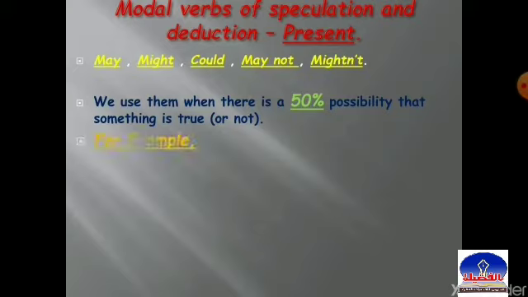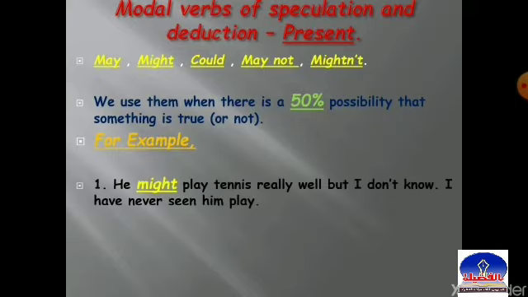For example, sentence number one, he might play tennis really well, but I don't know. I have never seen him play. He might play tennis really well, and he might play tennis badly, but I don't know. I have never seen him play.